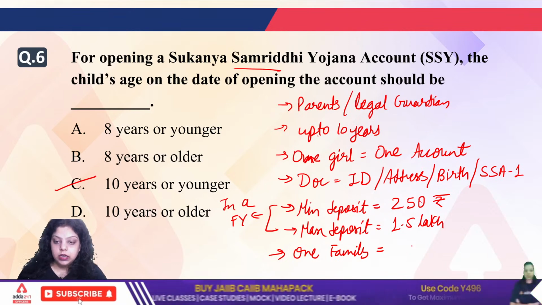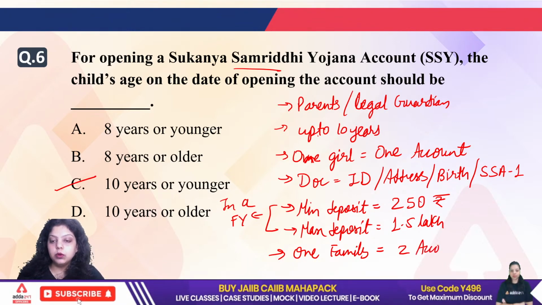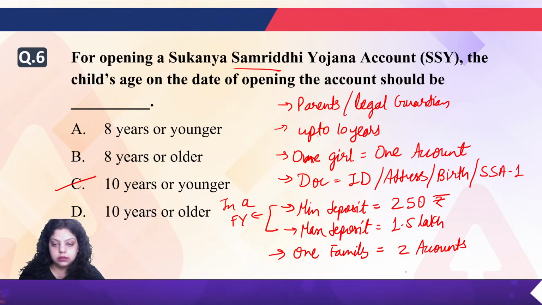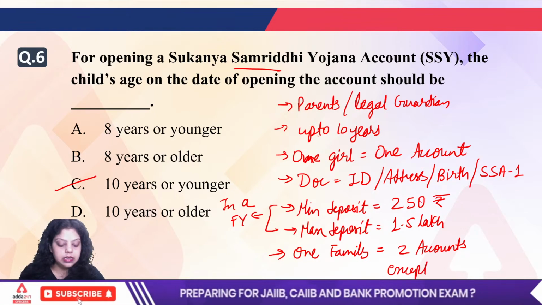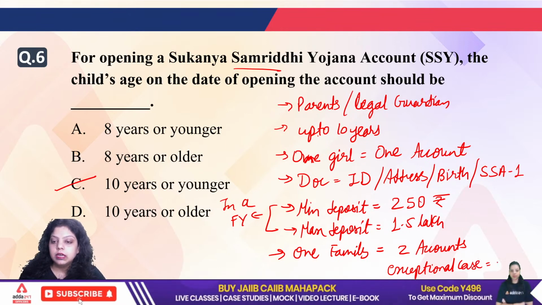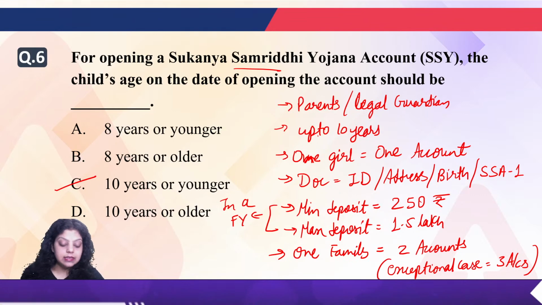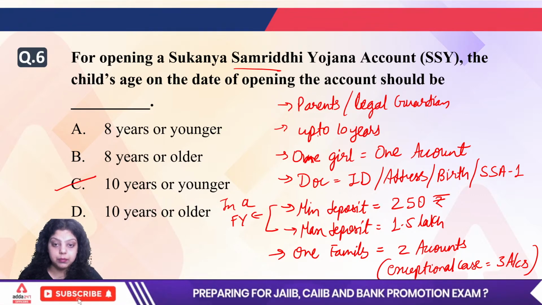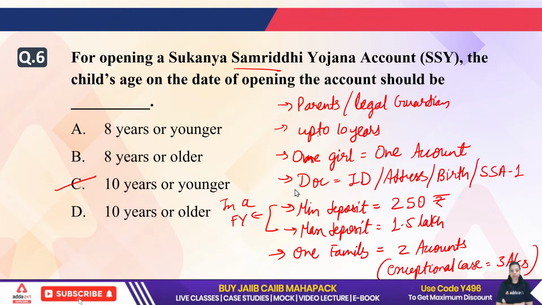Actually, in one family, 2 accounts can be opened, but in exceptional cases, 3 accounts can be opened. In an exceptional case, 3 accounts can be opened in one family. Now let's understand how 3 accounts can be opened. Now let's understand this condition.